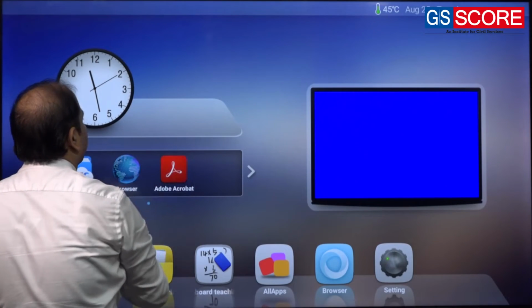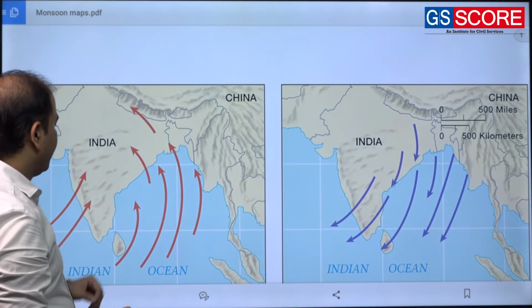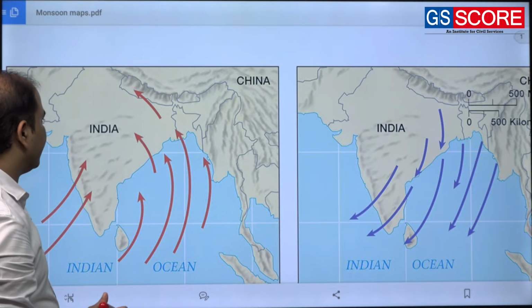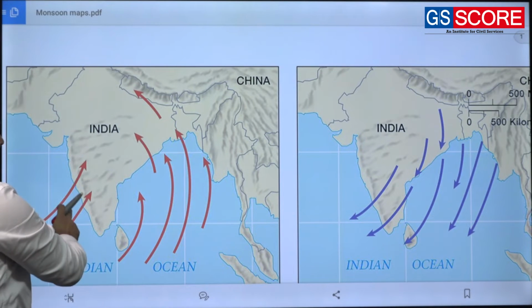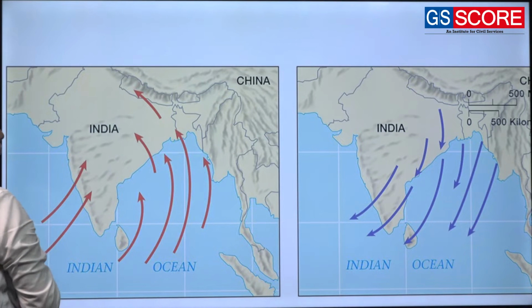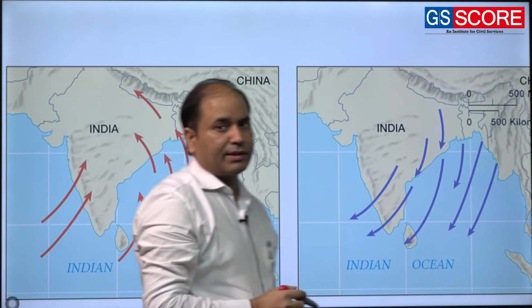Also, it will be more clear to you, just refer to this diagram. You can see in this diagram, these red colors are the situations during summer season.